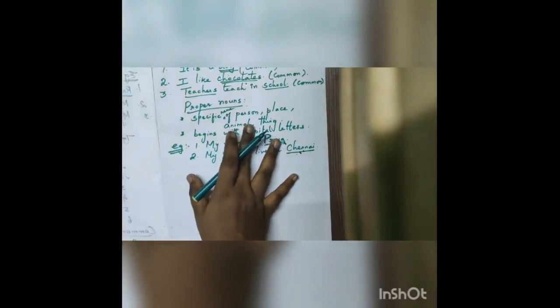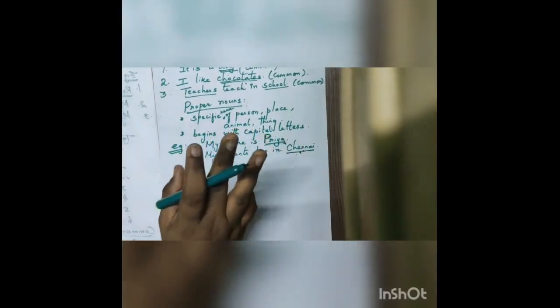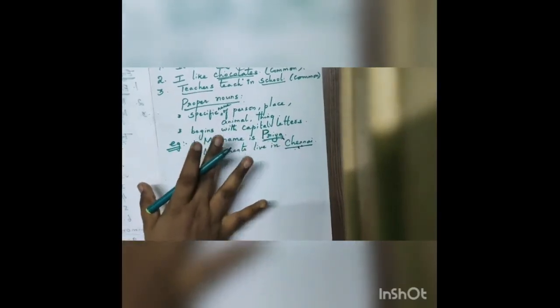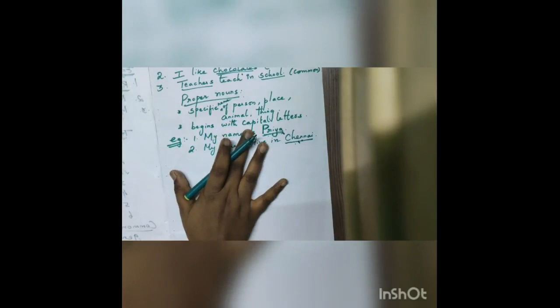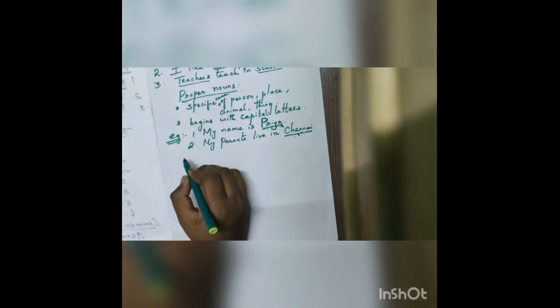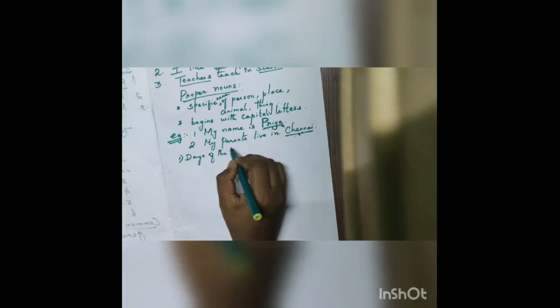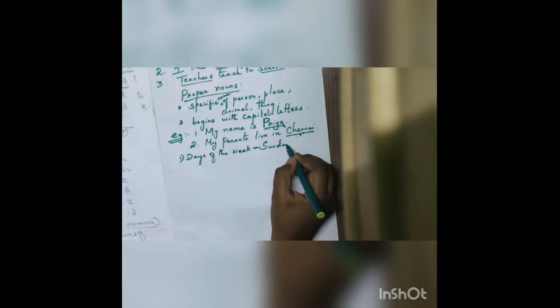As I said, proper nouns are a specific name of a person, place, animal, thing, and it always begins with a capital letter. Not only person, place, animal, thing are proper nouns. Some more things are there. They are also proper nouns, and we want to write them in capital letters also. Let us see what they are. Days of the week, like Sunday, Monday.